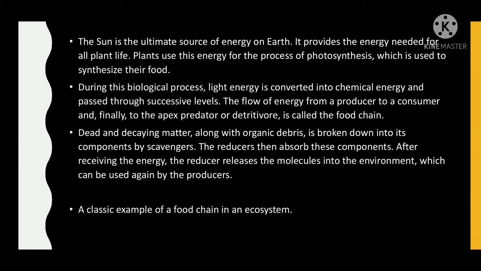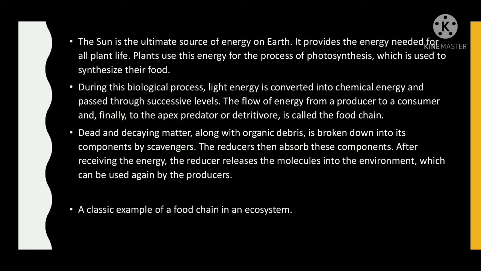The flow of energy from a producer to consumer and finally to the apex predators or detritivore is called the food chain. Dead and decaying matter along with organic debris is broken down into its components by scavengers. The reducers then absorb these components. After receiving the energy, the reducer releases the molecules into the environment which can be used again by the producers.